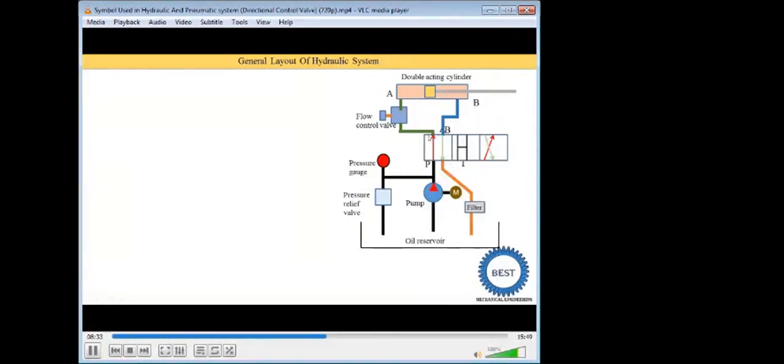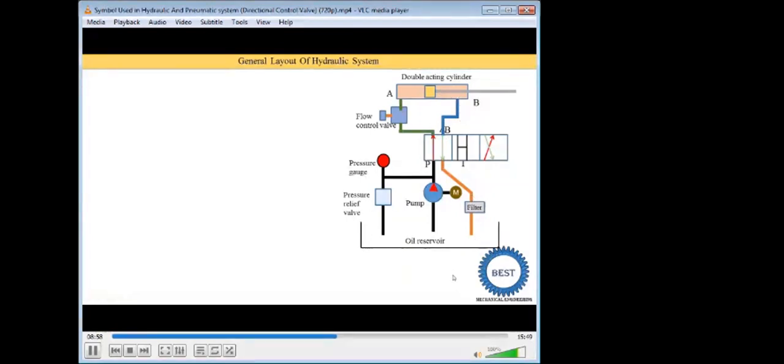In the first position, the oil coming from port P, from the pump, is supplied to port A. The oil is then supplied to the left side of the actuator, and the oil present on the right side goes back to the reservoir from port B to port T.